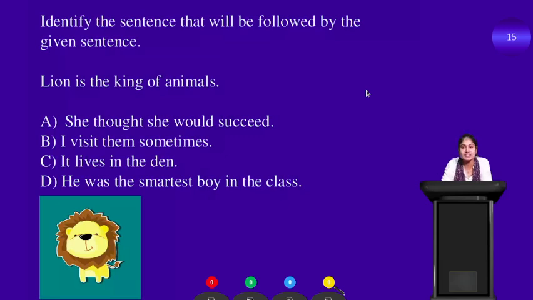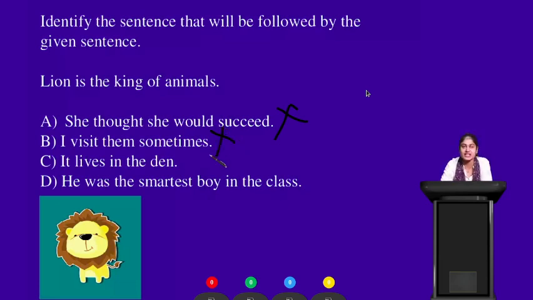So the next sentence that this sentence will follow is, she thought she would succeed. Is it from the same topic? No. So that is not the correct answer. Next, lion is the king of animals. I visit them sometimes. Is it the correct answer? No.